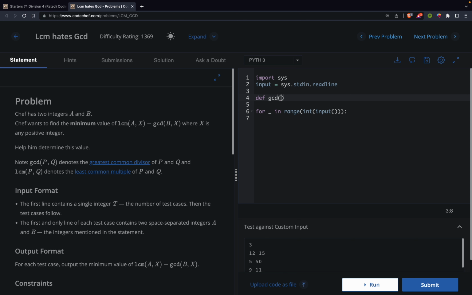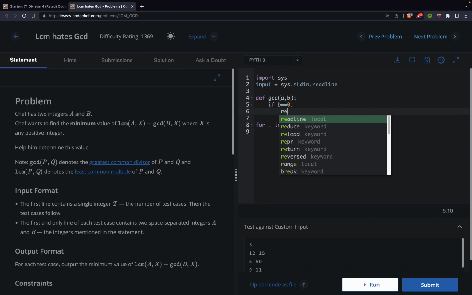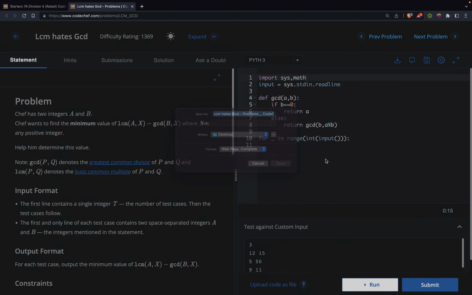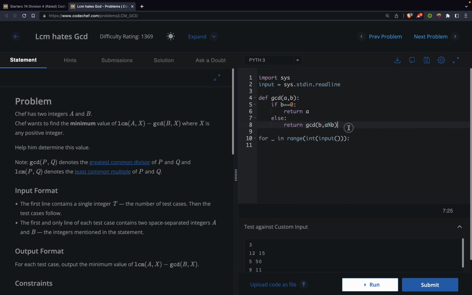as GCD. Those who don't know the Euclid GCD, you can learn about it. There are tons of YouTube videos there, and it is something like this, using recursion. So this is my GCD function, or you can also import math and use math.gcd. That should work fine. I have not tried it, so I will not try it right now.